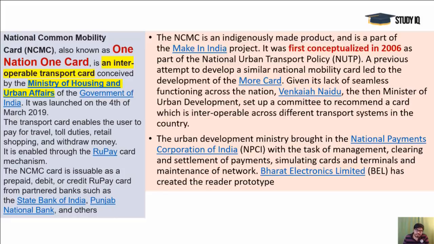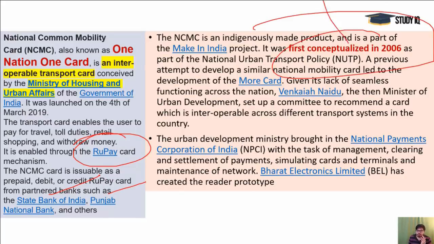So that's the case. And the RuPay card mechanism is applied here. RuPay is our own payment gateway, and the NCMC card is issuable as a prepaid, debit or credit RuPay card. These are partnered banks such as SBI, Punjab National Bank and others. It was first conceptualized in 2006. There was the NUTP, National Urban Transport Policy. So it was discussed at that time but could not get operationalized.